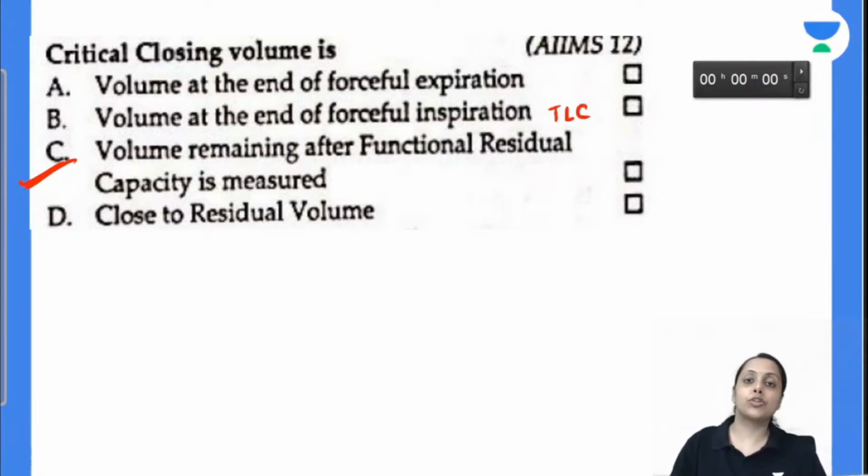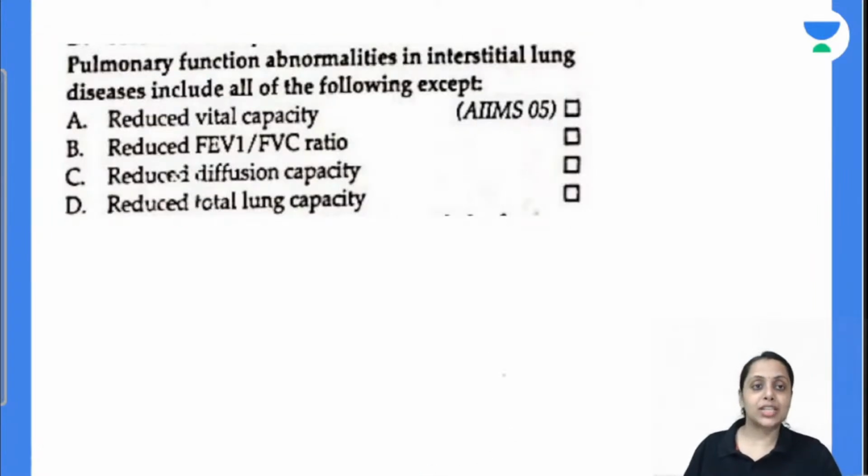Volume at the end of forceful expiration is our residual volume. After FRC, the volume that remains in the lung is our critical closing volume. That is the volume that is entrapped by the basal region of alveoli at the end of expiration. So answer is C. Coming to the next one.